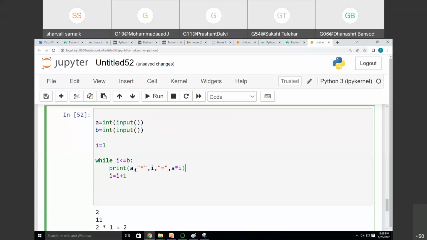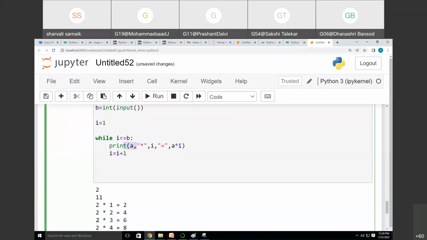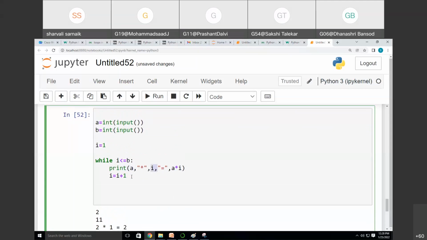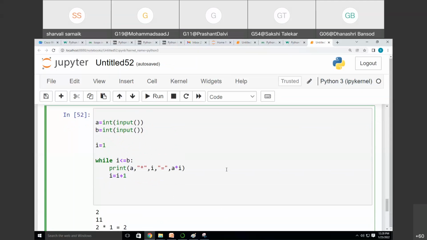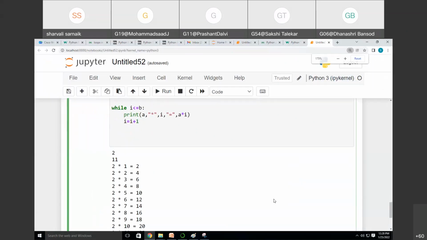So the value of a will always remain 2. The value of i will increment every time because I have written i is equal to i plus 1. This is how we can find any table with the help of a while loop, and we will get this table as output.